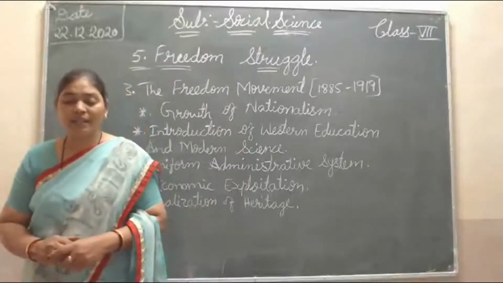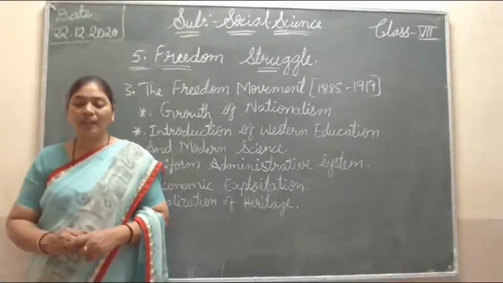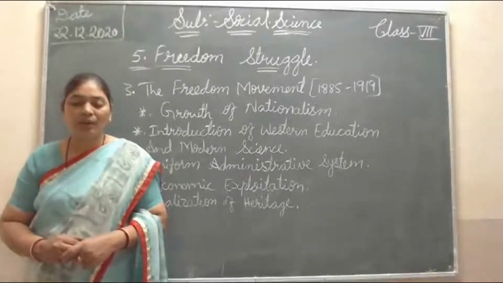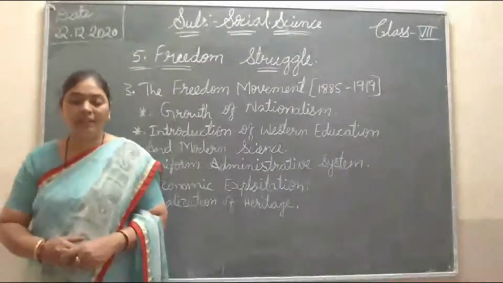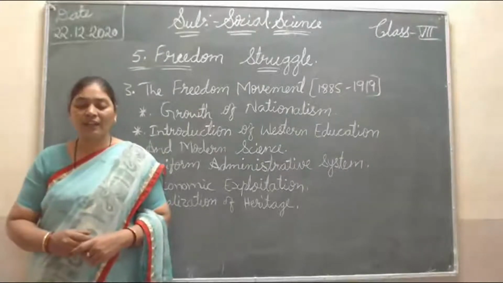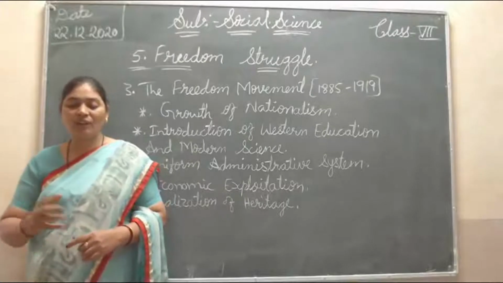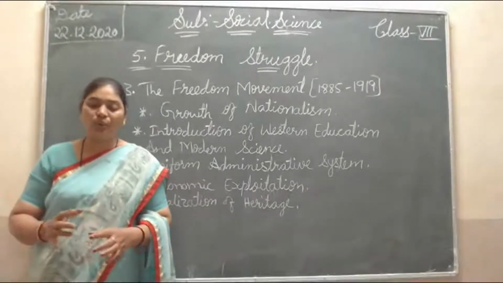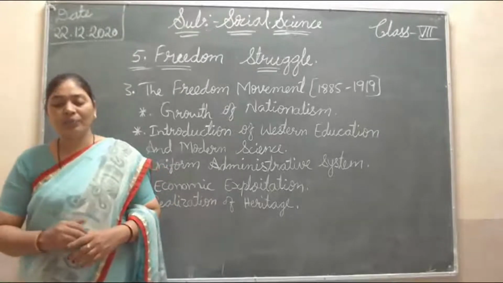Then realization of heritage. Foreign scholars like Sir William Jones, H.T. Colebrooke, Max Muller, etc. studied and enabled Indians to know about the historical and cultural heritage of India. Thereby, it was confirmed to the Indians that the heritage of India was in no way inferior to that of Greece or Rome.